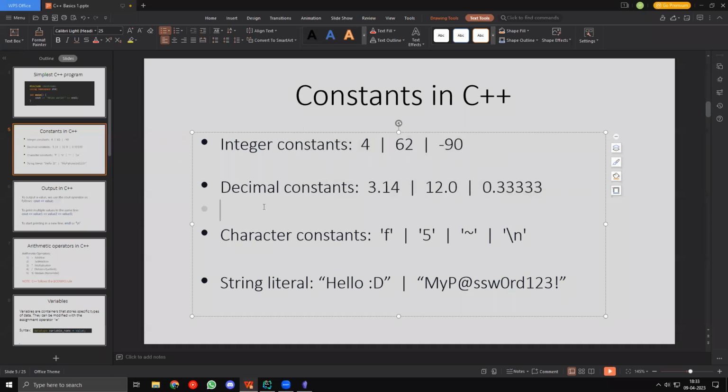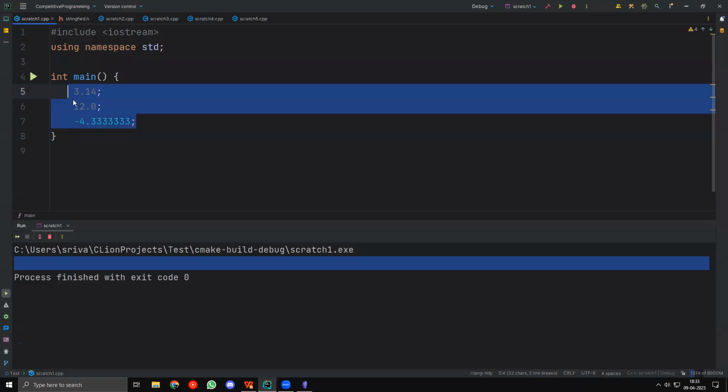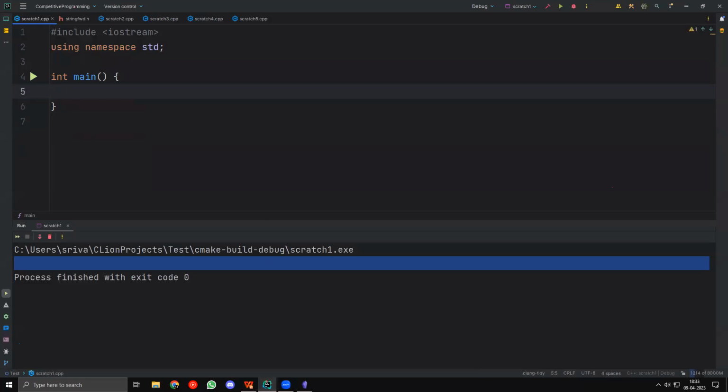Now after that, we also have character constants. Now, character constants are a bit different and interesting. Like you don't find them in math, basically. So if you want to create a character constant, first of all, you put single quotes, right? You put two single quotes like this. And then in the middle, you put a single character. So character constants can only have one character, right? You can only have one character.